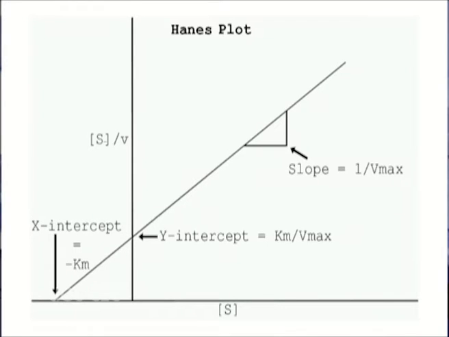This gives a linear plot from which Vmax and Km can be determined.